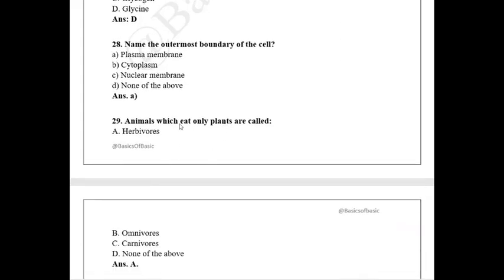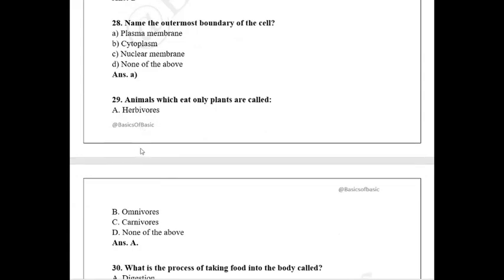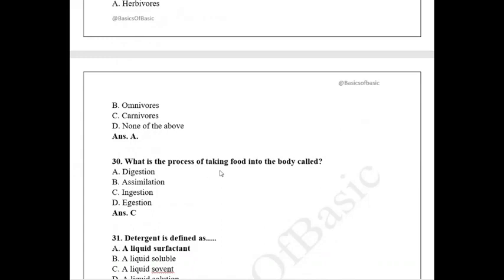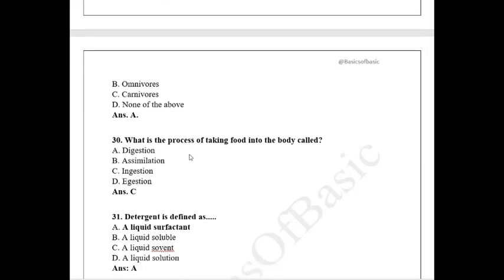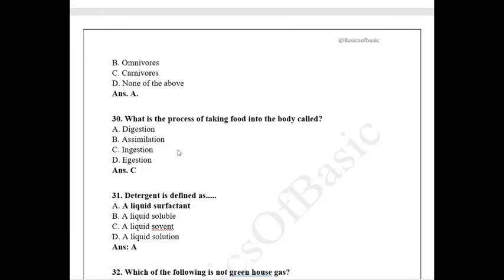Animals which eat only plants are called herbivores. Everyone will be knowing this because they would have studied in the 4th standard itself. What is the process of taking food into the body called? This is also very easy, ingestion. So these are the 5 processes of food intake, that is digestion and so on. These everything will be in a 6th or 7th standard science textbook. So if you want to get thorough with this syllabus, then you can read them, or else if you have the common knowledge, then also you can solve this question.